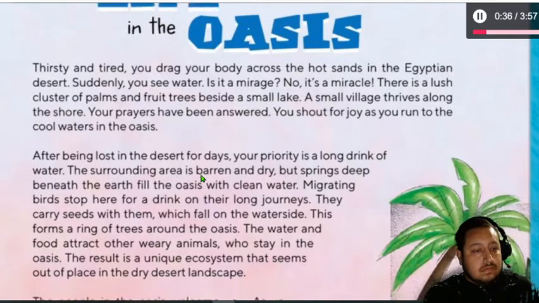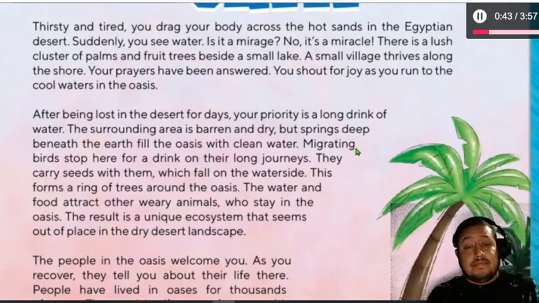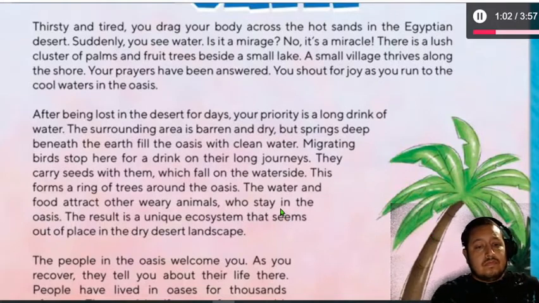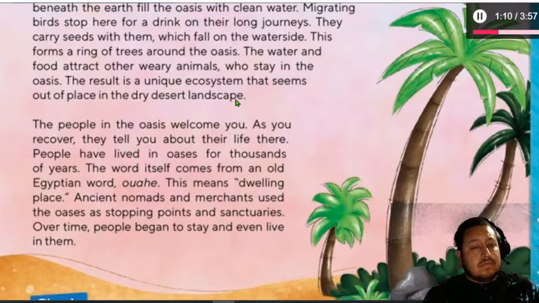After being lost in the desert for days, your priority is a long drink of water. The surrounding area is barren and dry, but springs deep beneath the earth fill the oasis with clean water. Migrating birds stop here for a drink on their long journeys. They carry seeds with them, which fall on the waterside. This forms a ring of trees around the oasis. The water and food attract other weary animals, who stay in the oasis. The result is a unique ecosystem that seems out of place in the dry desert landscape.